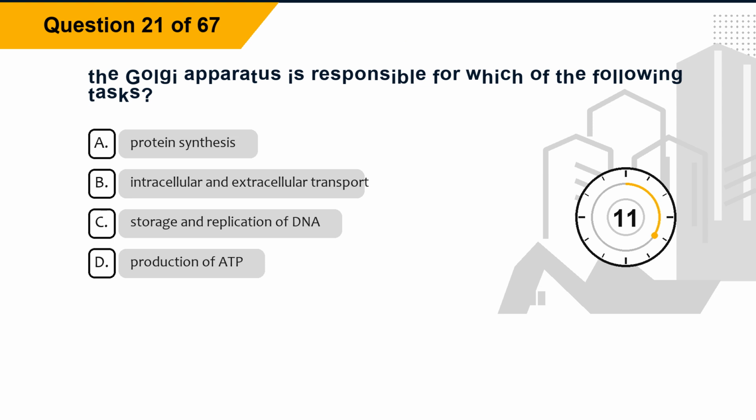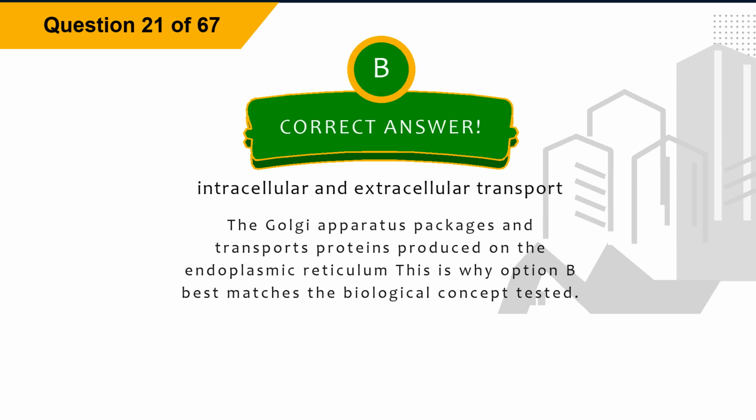Option A, protein synthesis. Option B, intracellular and extracellular transport. Option C, storage and replication of DNA. Option D, production of ADP. The correct answer is option B, intracellular and extracellular transport. Explanation. The Golgi apparatus packages and transports proteins produced on the endoplasmic reticulum. This is why option B best matches the biological concept tested.